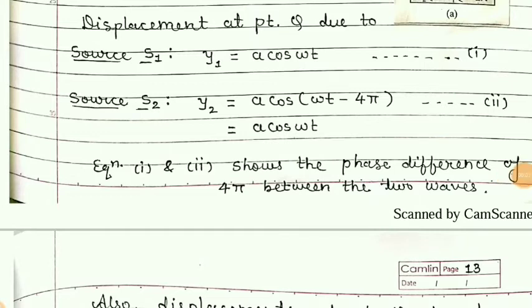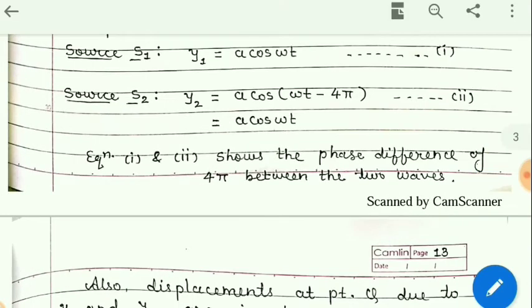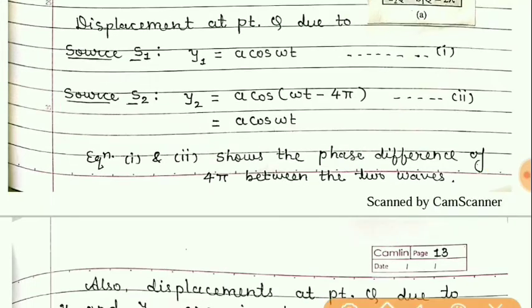And so the wave equation for the second wave can be written as y2 is equal to a cos omega t minus 4 pi.